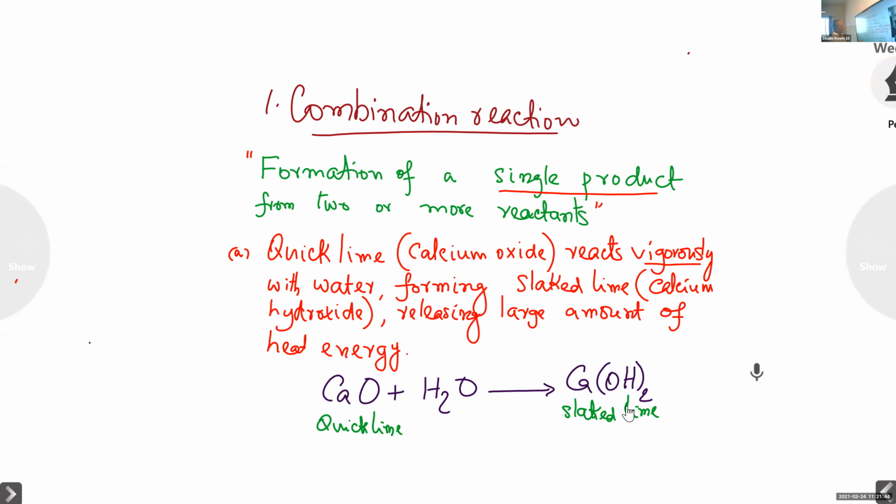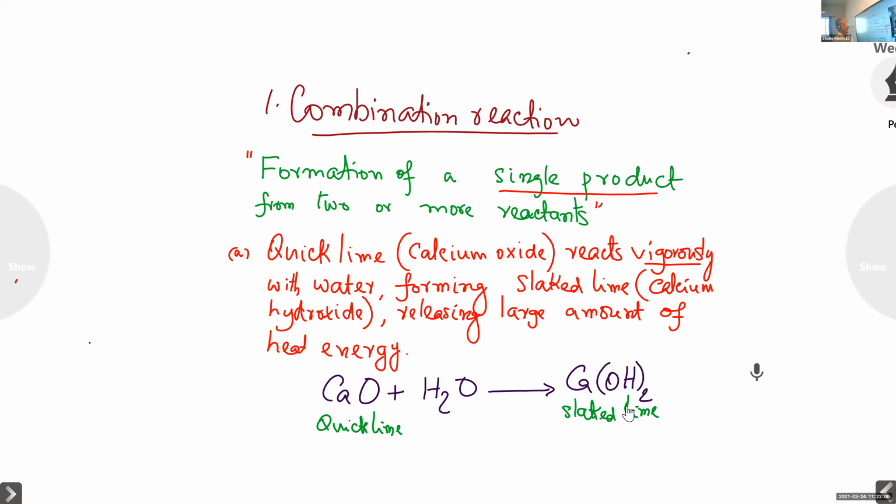Do you agree with me? The equation is... Yes, sir. On the left hand side, one calcium. On the right hand side, one calcium. Right? On the left hand side, oxygen. How many oxygen atoms? One oxygen atom. 2 oxygen atoms on the left hand side.